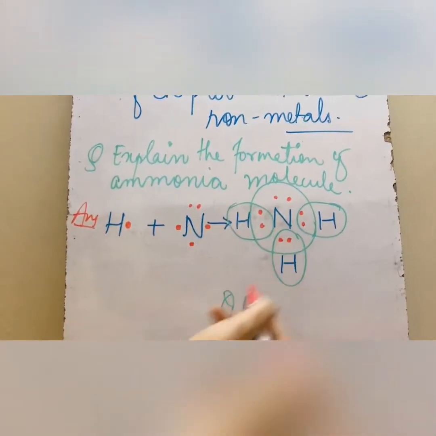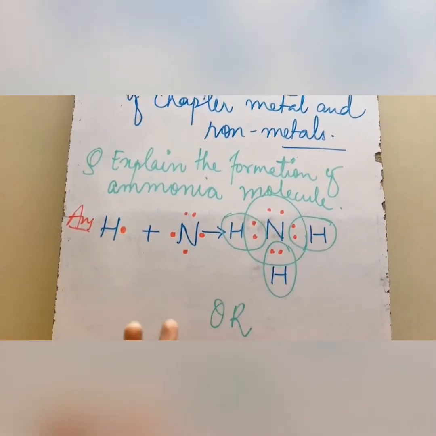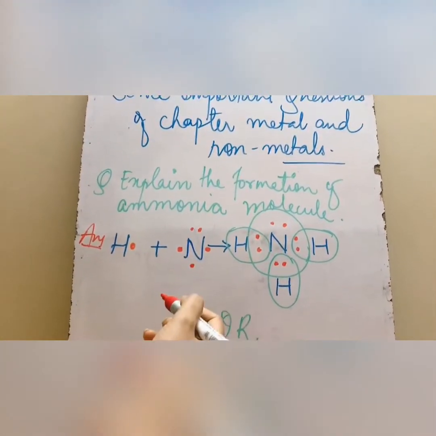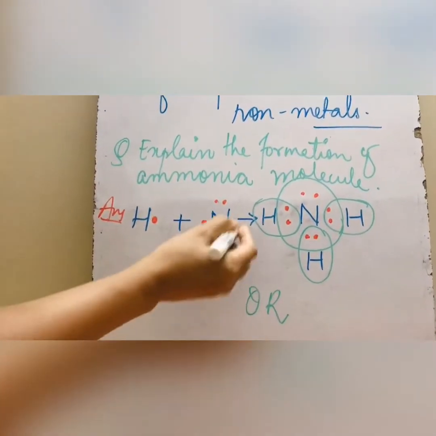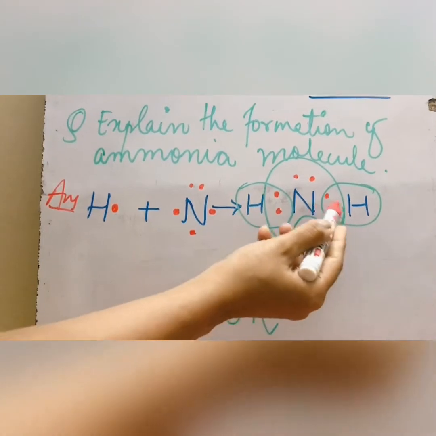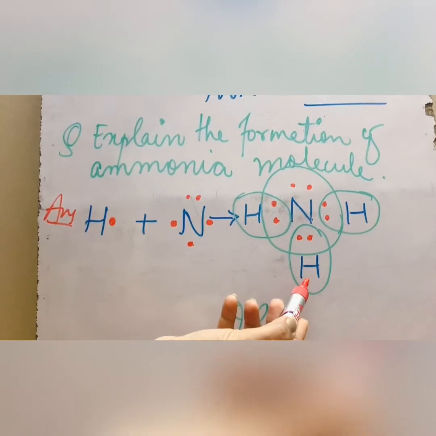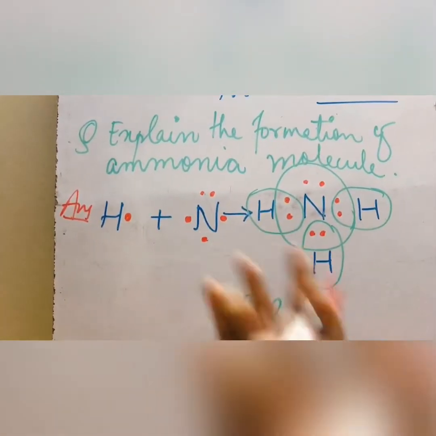It's called covalent bonding. We have done ionic bonding, and this is like covalent bonding. I'm explaining this because it might come in the exam. It also depends on sharing of electrons. Hydrogen has 1 electron in its outermost shell, nitrogen has 5 electrons. Nitrogen will share 1 electron with each hydrogen, and the remaining pair becomes a lone pair, which is a special case.